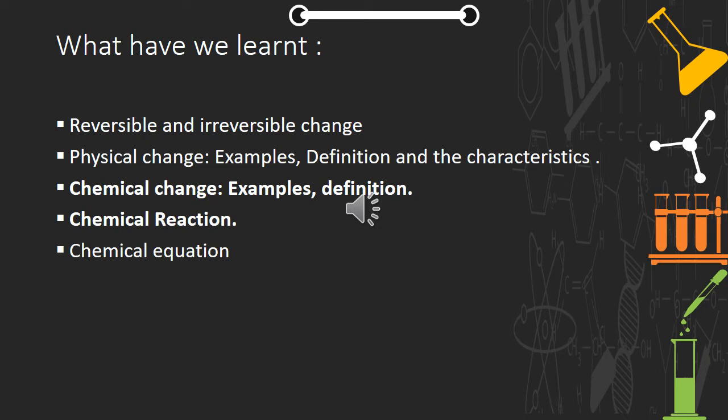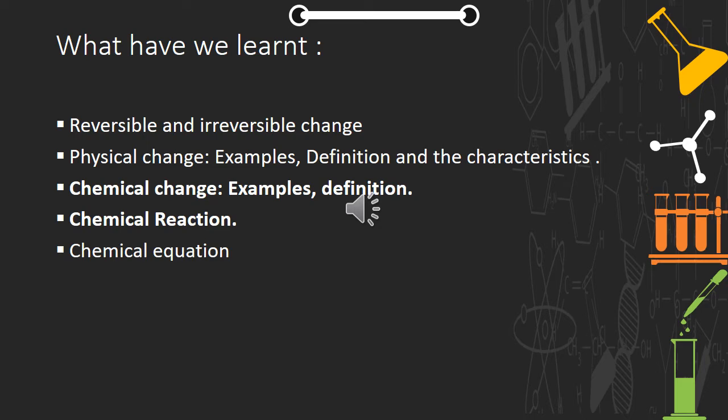Let's quickly revise what we have already learned in the previous videos. We know about reversible and irreversible change now, and we have seen many examples of the same. Also, we know about physical and chemical change. We can define them, right? Just by giving the definition, you can very quickly identify whether it's a chemical change or physical change. I hope you all can do that, right?